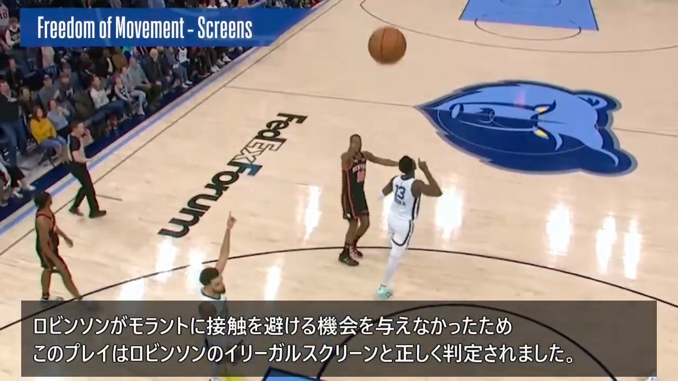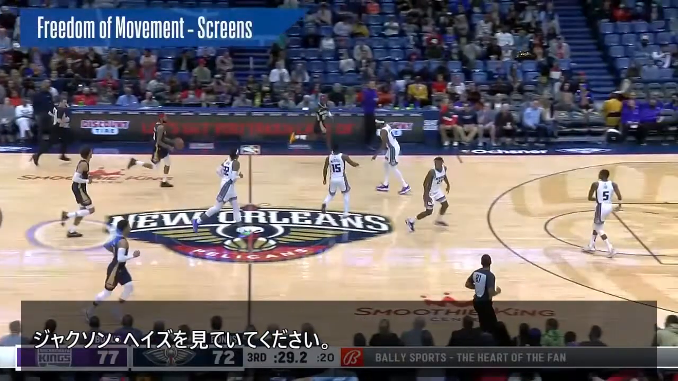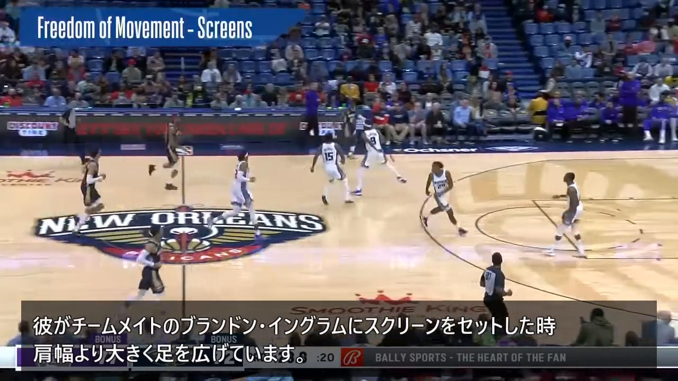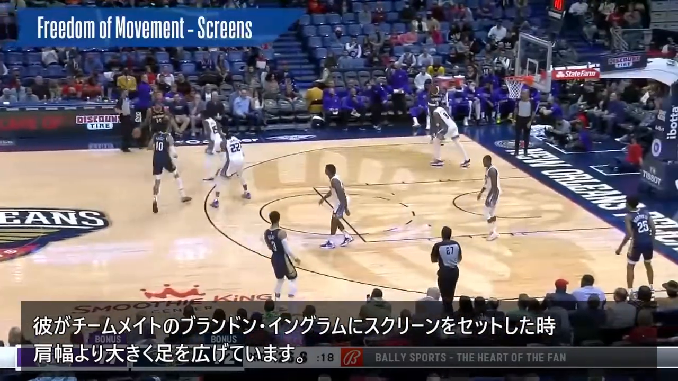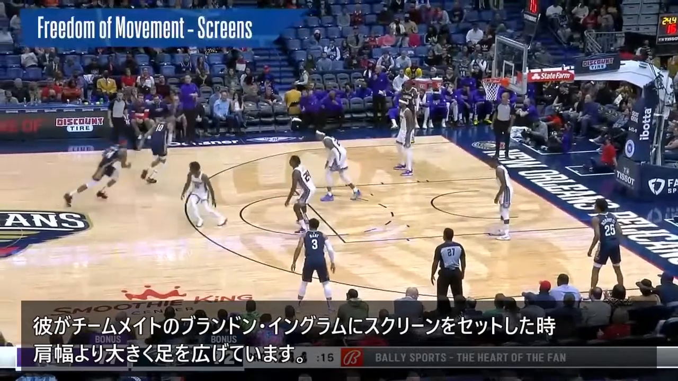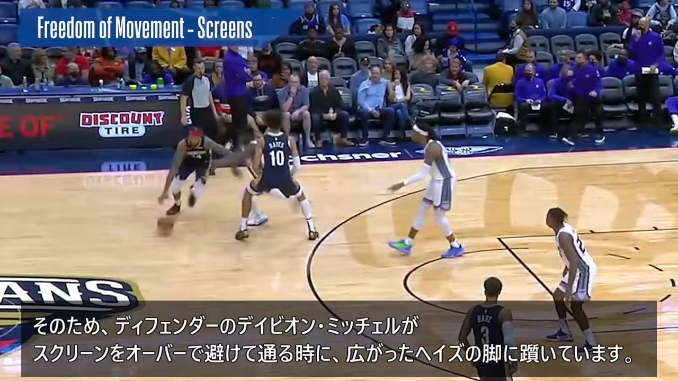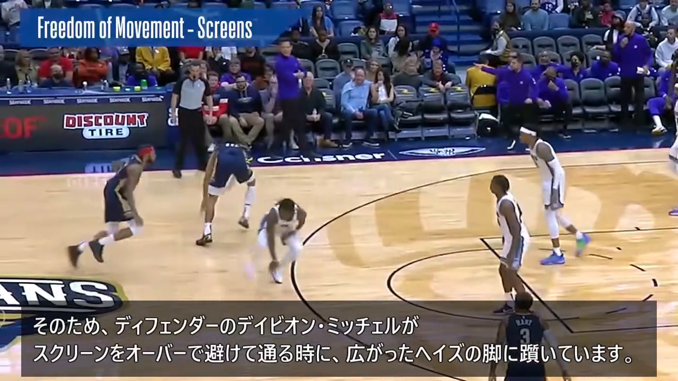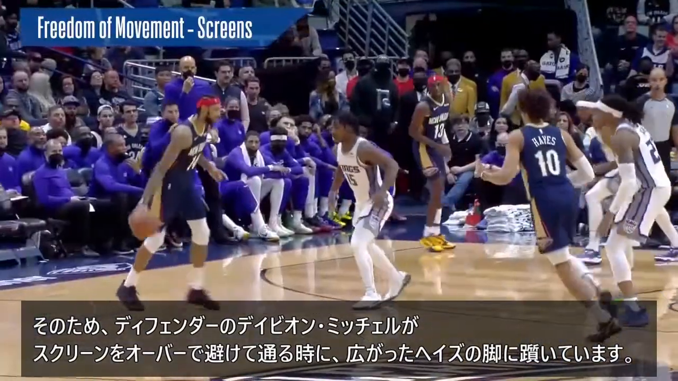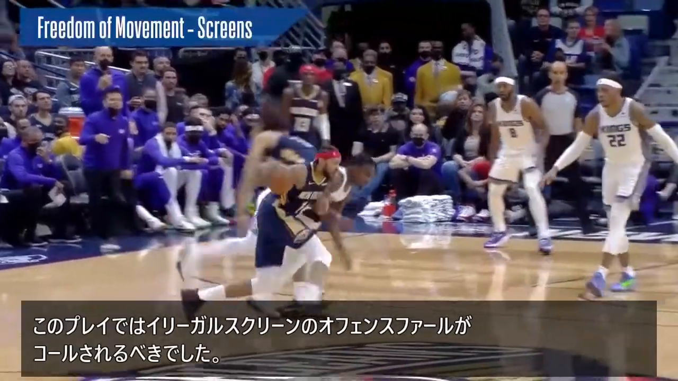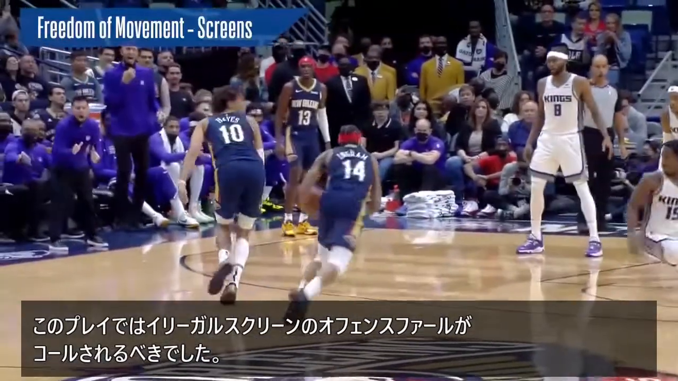Since Robinson did not give Morant an opportunity to avoid the contact, this is correctly ruled to be an illegal screen on Robinson. Keep your eye on the highlighted player, Jackson Hayes, as he sets a screen for his teammate, Brandon Ingram. Hayes sets his legs too wide, outside shoulder width, and as the defender, Davion Mitchell, attempts to go over the screen, Mitchell trips over Hayes' extended leg. An offensive foul for an illegal screen was needed on this play.